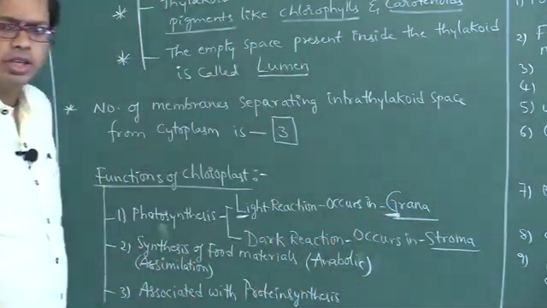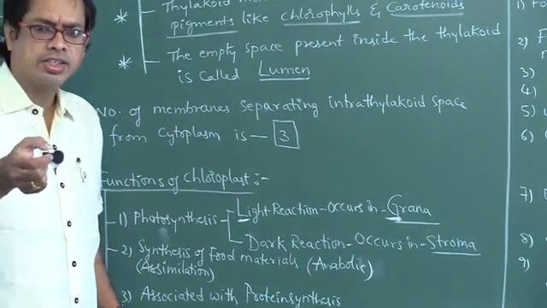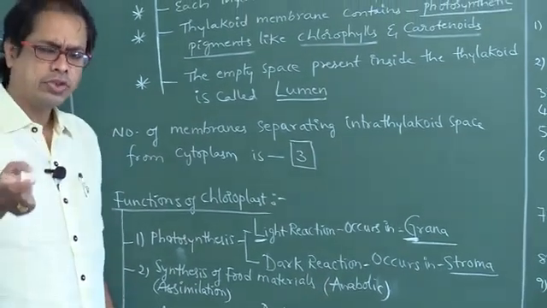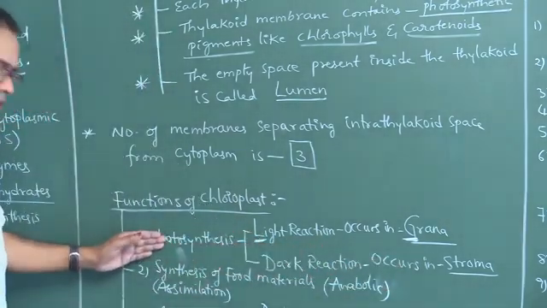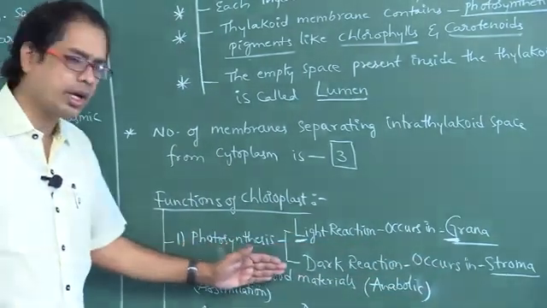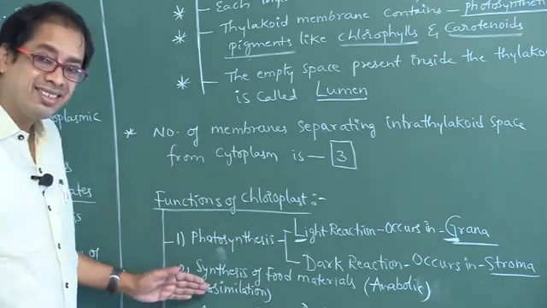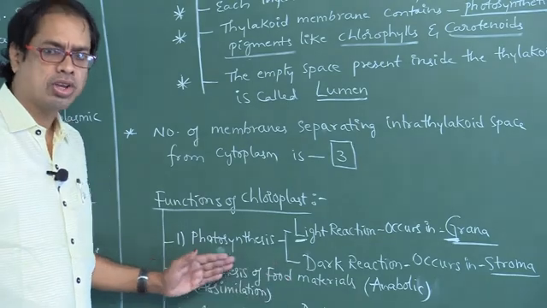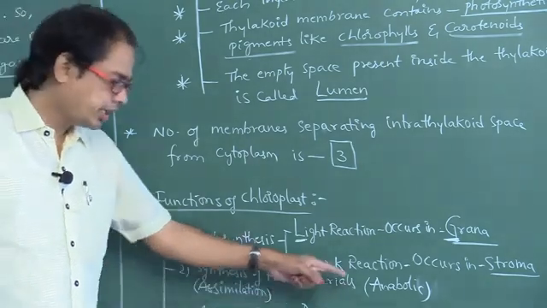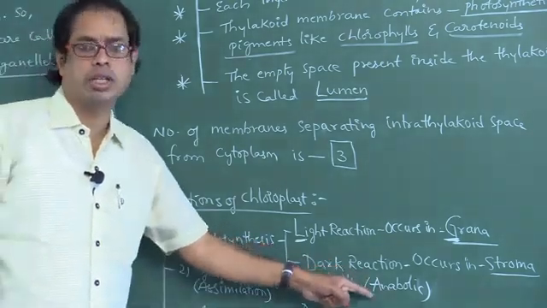LGTV is there, no? LGTV. Light reaction occurs in granum, dark reaction occurs in stroma. Right. Photosynthesis means synthesis of food materials or assimilation of food materials. It is an anabolic process, anabolism.